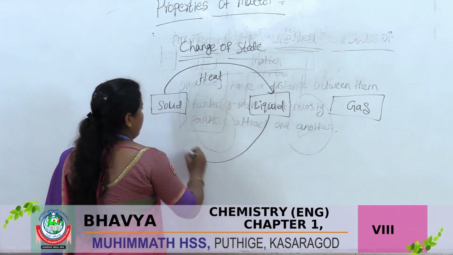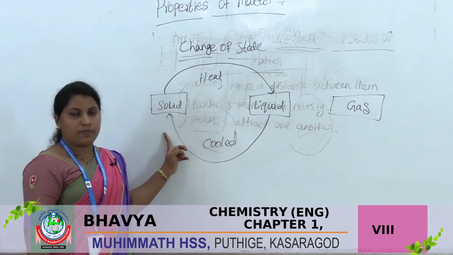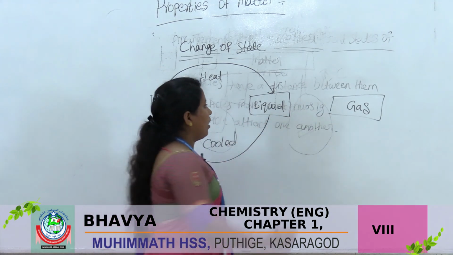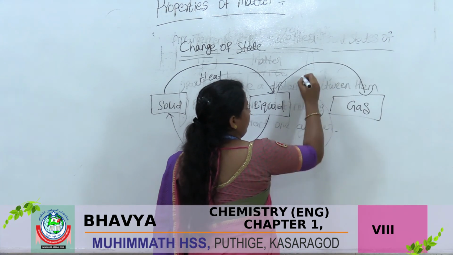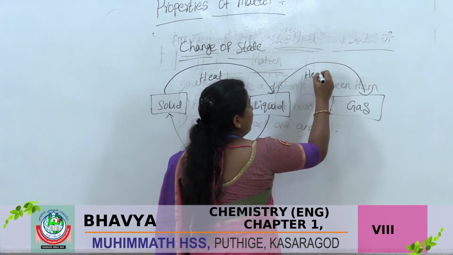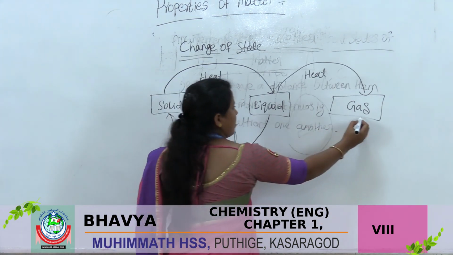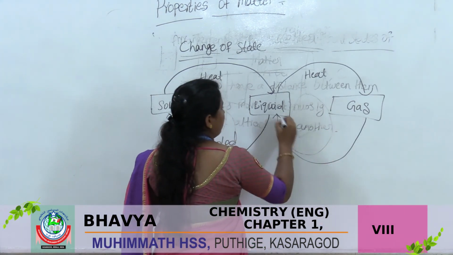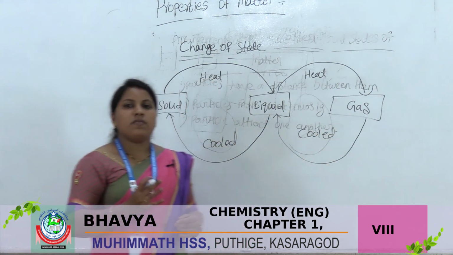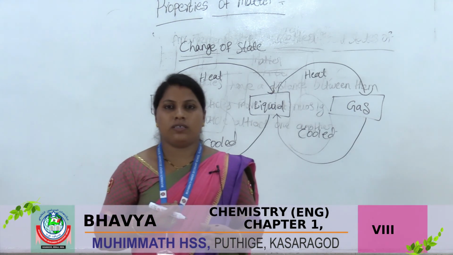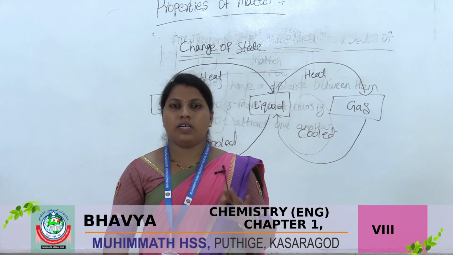This liquid again heating, so what happened? It becomes gaseous state. Heated liquid comes to vapor, it becomes a gaseous state. This gas again cooled becomes a liquid state. So water exists in three states: solid, liquid, gas.